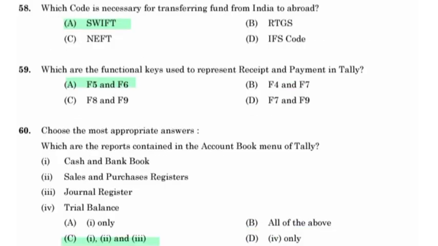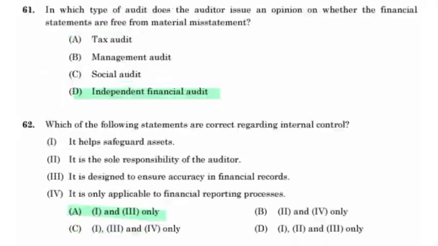Which code is necessary for transferring funds from India to abroad? SWIFT. Which are the financial functional keys used to present receipt and payment in Tally? F5 and F6. Which are the reports contained in the account book menu of Tally? Cash and bank book, sales and purchase register. In which type of audit does the auditor issue an opinion on whether the financial statements are free from material misstatements? Independent financial audit. Which of the following statements are correct regarding internal audit? It helps safeguard assets.